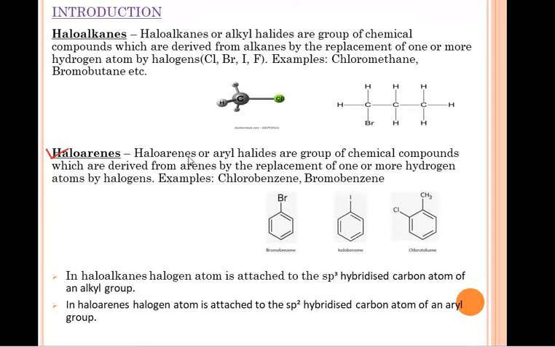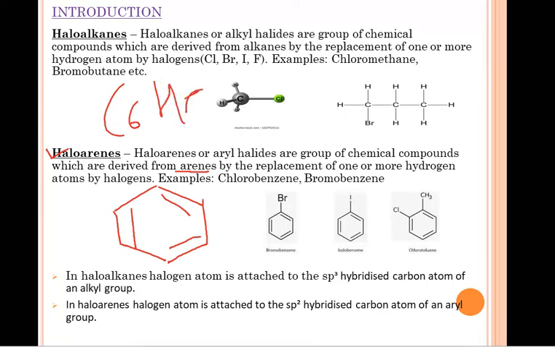So what are haloarenes? Haloarenes or aryl halides are a group of chemical compounds which are derived from arenes by the replacement of one or more hydrogen atoms by halogens. Example, chlorobenzene, bromobenzene. So what is the formula of benzene? Or what is the structure of benzene? The structure of benzene is like this. Formula is C6H6. So if in benzene, one of the hydrogen atoms is replaced by any halogen group like bromine, chlorine, iodine, then we will get haloarene.